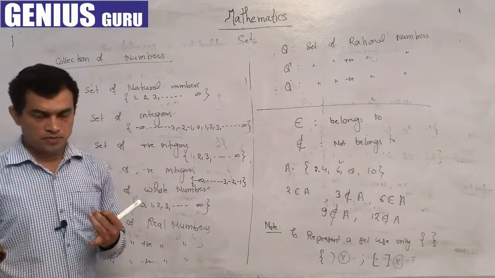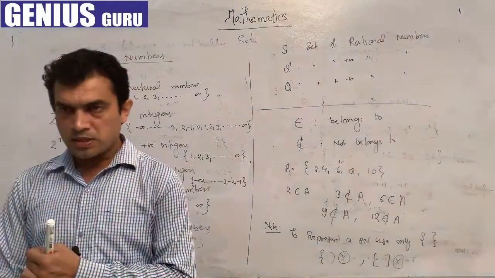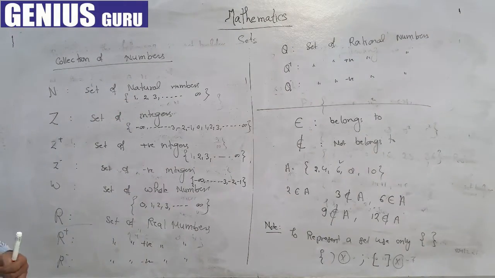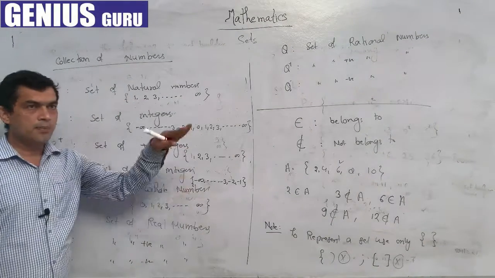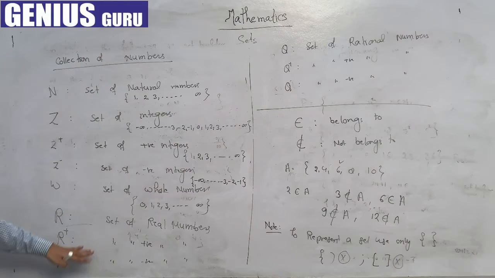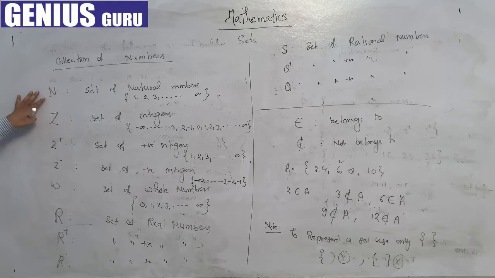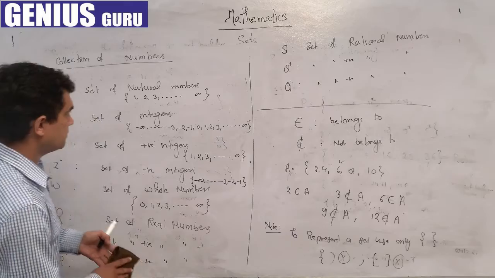So we have discussed sets, representation of sets, and the important collections of numbers as sets. Now we are going to discuss the types of sets.